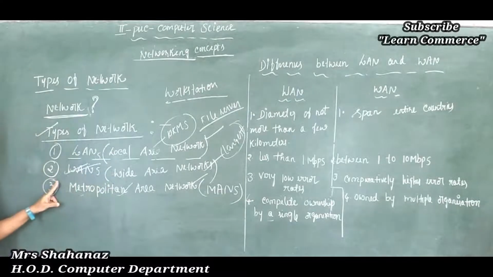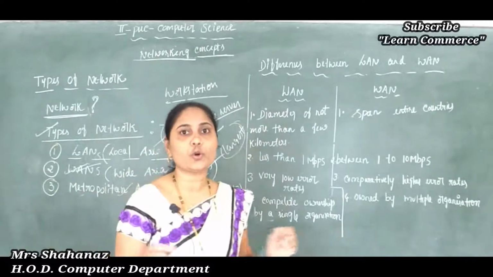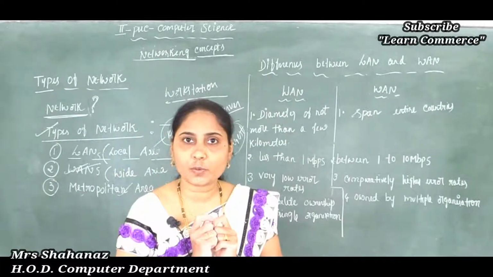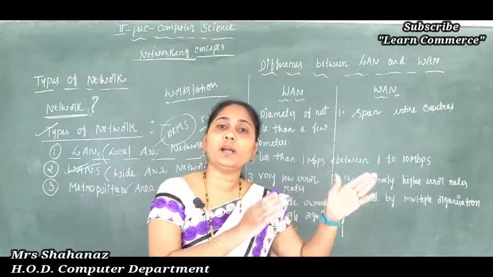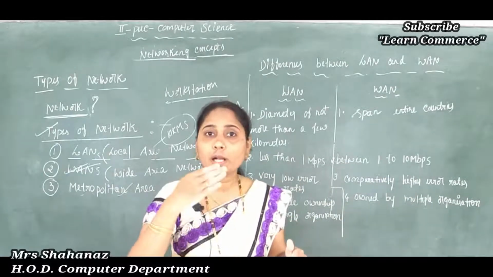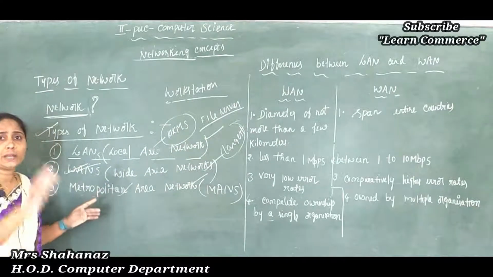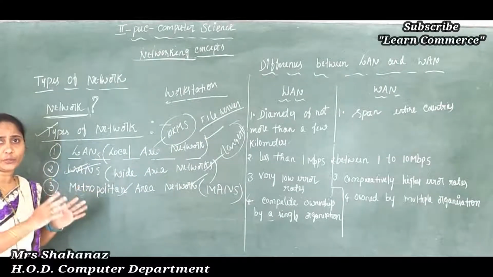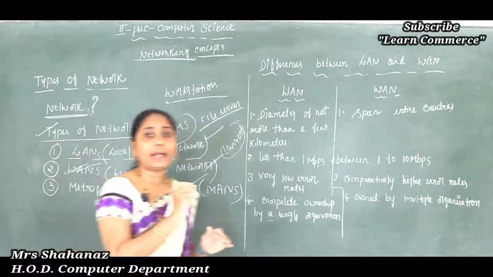So the wide area network contains a group of computers that are separated by large distances and tied together. That means going to connect together. Clear this point here? That means maybe one computer is here, and the second computer we will get in our next city. Clear this one? Like that, the computers are separated by large distances, and however many computers there are, all those computers connect at one point, tied together.